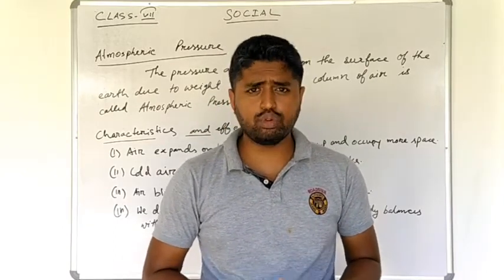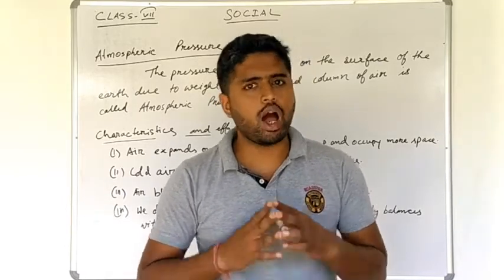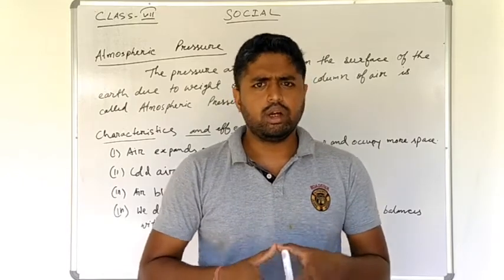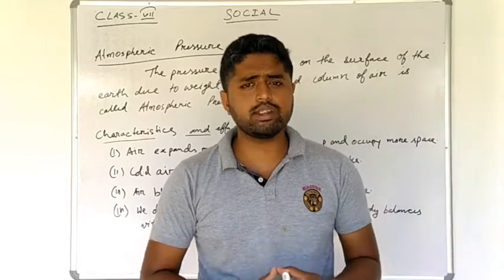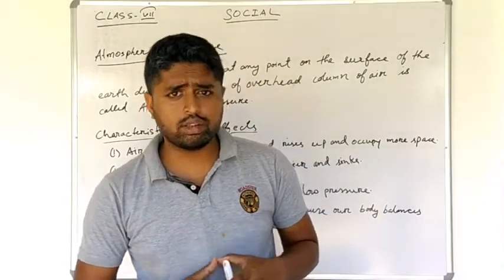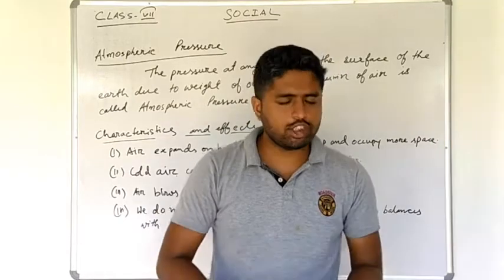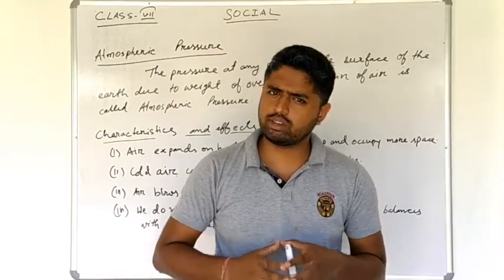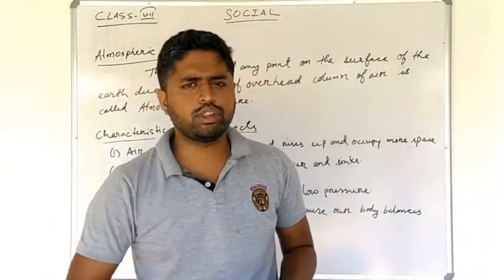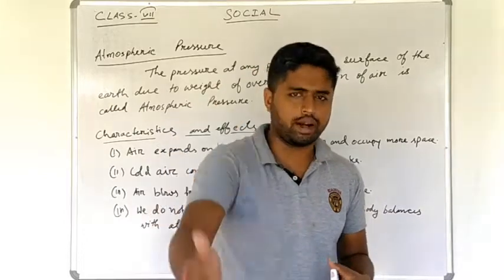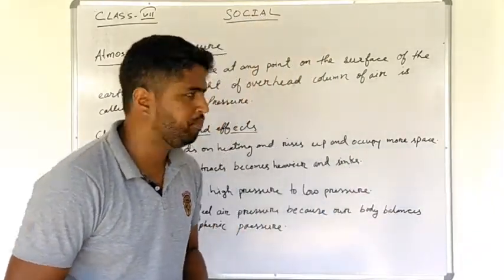What happens in the frigid zone? In the frigid zone, the temperature is extreme. Extreme means it is very harsh. And all the surfaces are covered with ice. That means there is very little possibility of growing agricultural crops. And it lies beyond 66.30 degrees north and south latitude. Beyond means after 66.30 degrees north and south latitude. Clear? Today we shall discuss atmospheric pressure.